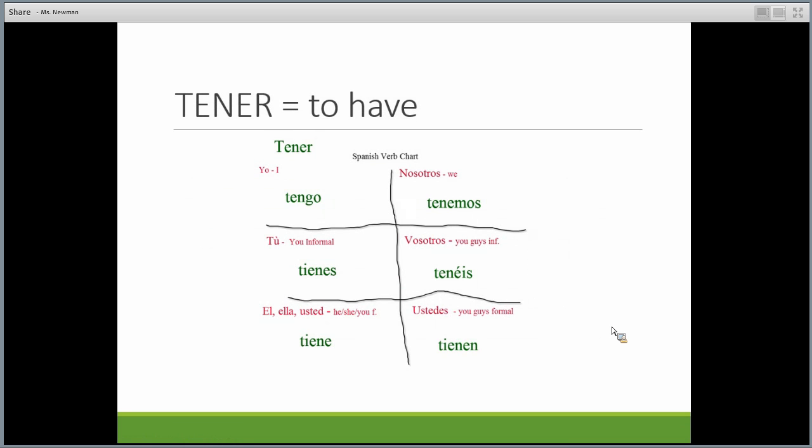Okay, I want to spend some time talking about the verb tener. This is a very important verb and a verb you'll use quite a bit in Spanish, right? Tener, it means to have, which is something we say quite a bit. You'll notice this is an irregular verb. So the pattern doesn't follow what we just went over for ER verbs, right? It changes a little bit, and that's okay. It's just one of those irregular ones you have to memorize. So we have tengo, tienes, tiene, tenemos, tenéis, tienen.